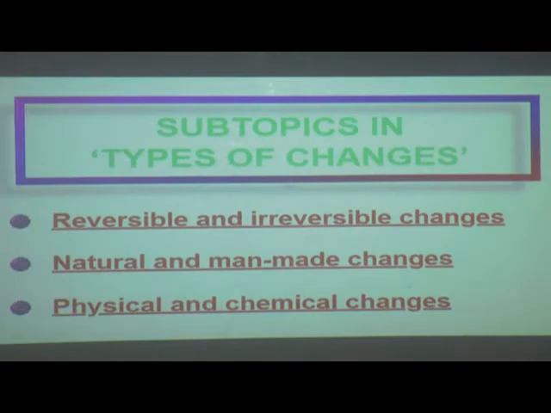Subtopics and types of changes. Now we are going to study the types of changes. The main types of changes that we are going to study in this lesson are reversible and irreversible changes, natural and man-made changes, and physical and chemical changes. So we are going to see them now.